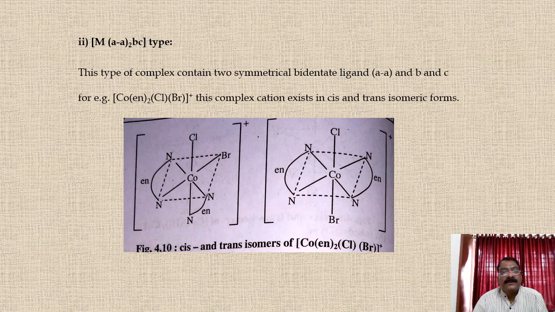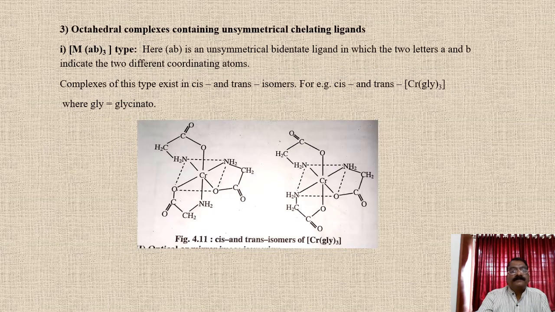Second type, for this particularly, see its example [Co(en)2ClBr]. Again, depending on the particular bidentate ligands, we can have cis-trans isomers similar to the first one here. Third one is octahedral complexes containing unsymmetrical chelating ligands.